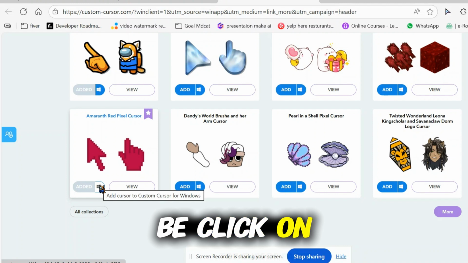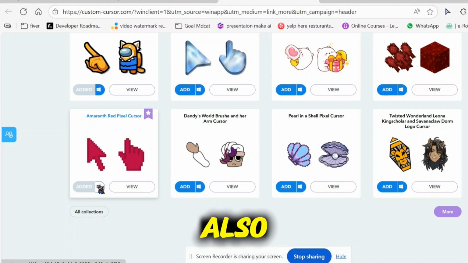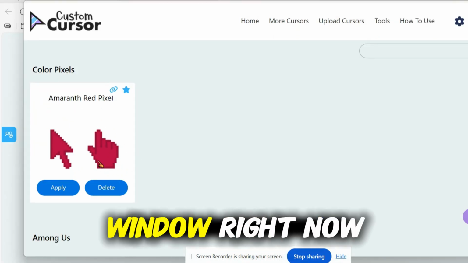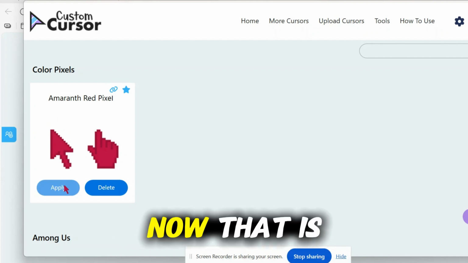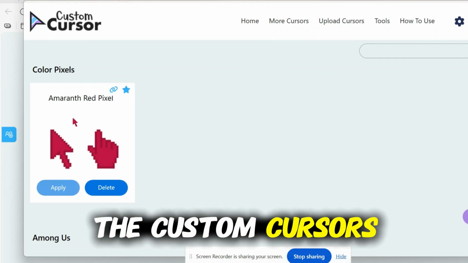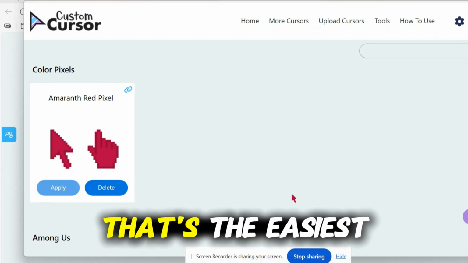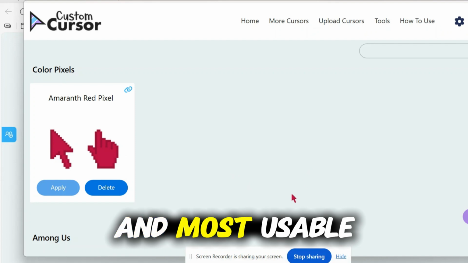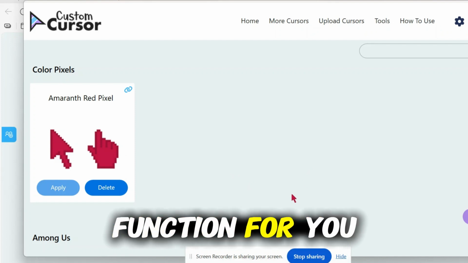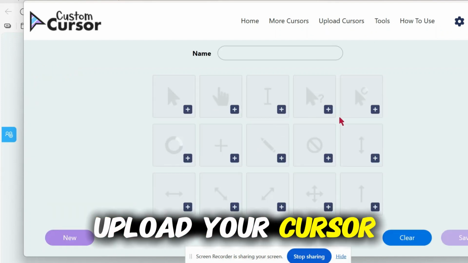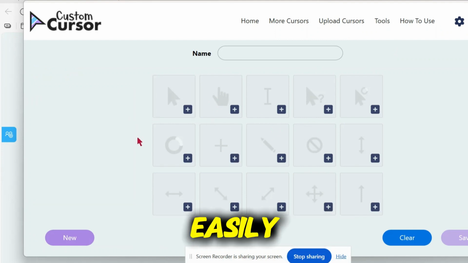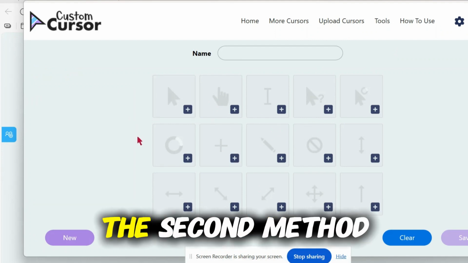I also need to click on this window icon. Now this is added to our window, and then apply. Now the custom cursor is applied automatically. That's the easiest and most usable function for you. You can also upload your own cursor here and then easily use it. So now I show you the second method.